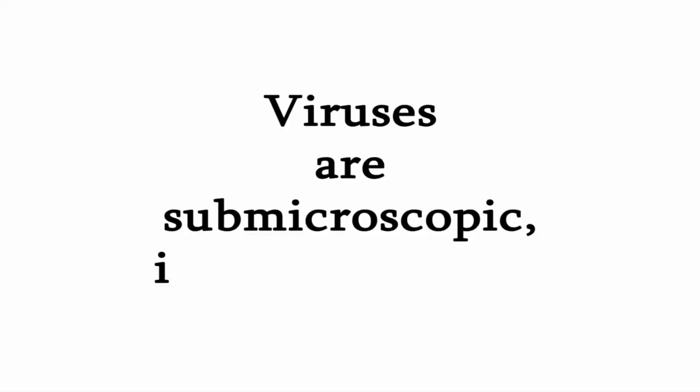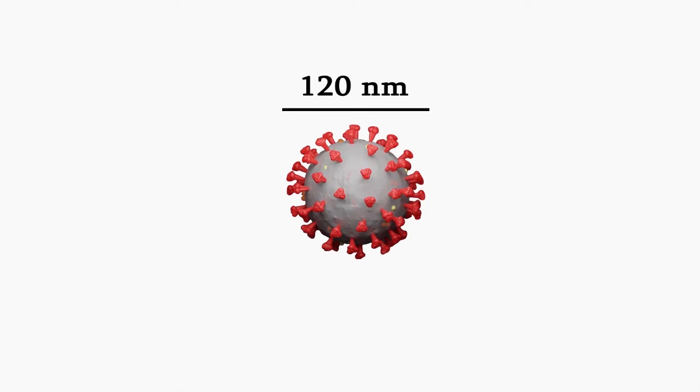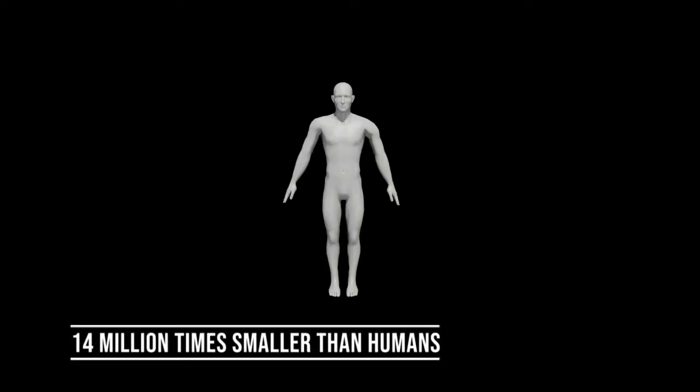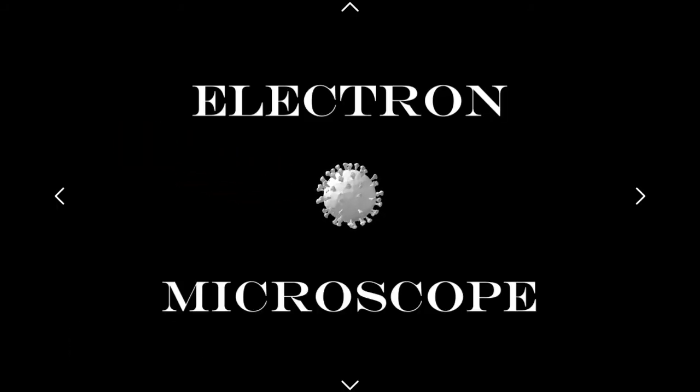Viruses are submicroscopic infectious agents. This means that they are extremely small. Most are roughly 120 nanometers in length, which makes them around 14 million times smaller than the average height of a human, and 58 times smaller than our red blood cells. If you want to look at a virus, you need a specialized and highly powerful microscope called an electron microscope.